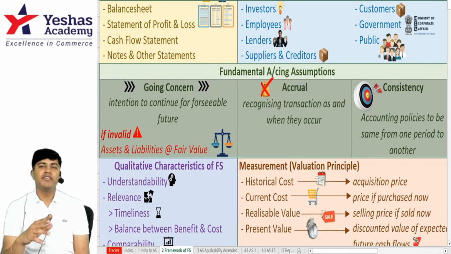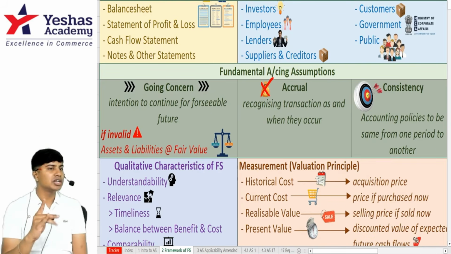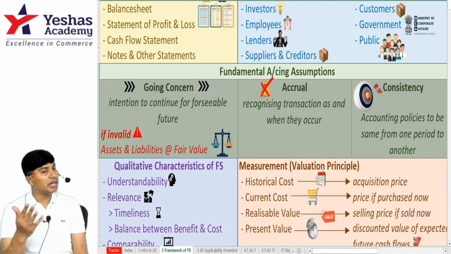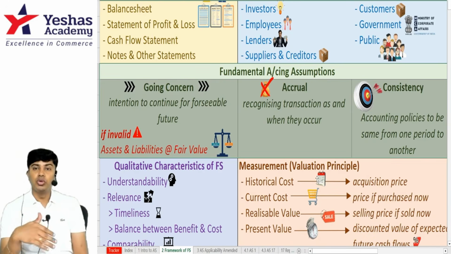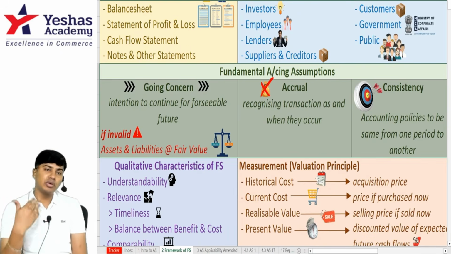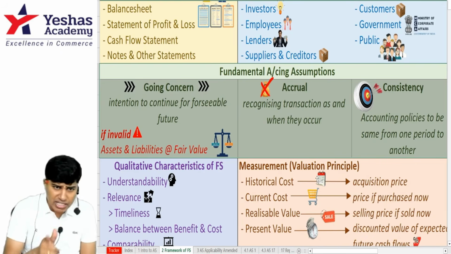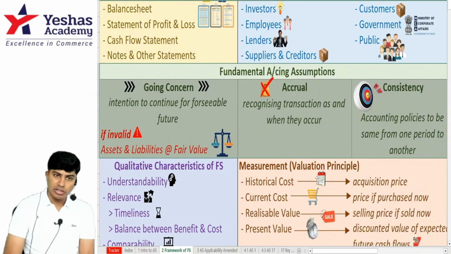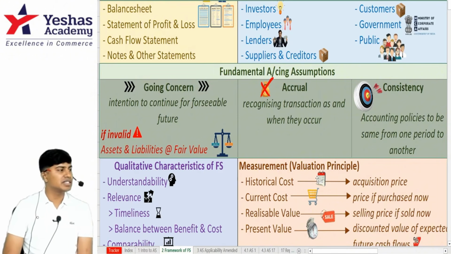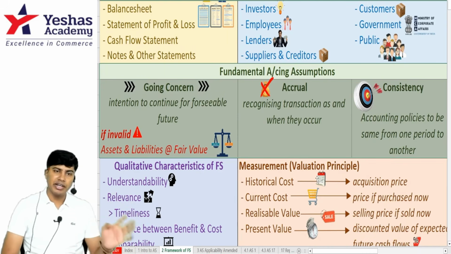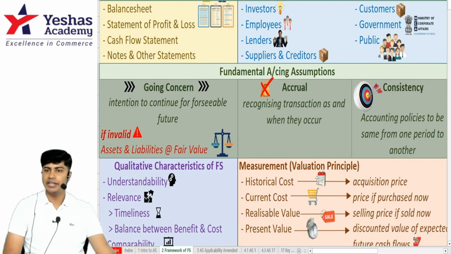Third point, consistency. When you prepare financial statements, accounting policies should be consistent from one year to another year. You can't keep changing your policies from year on year. It has to be consistent. These three are by default assumed to be followed by every entity. You don't have to tell that you are a going concern. You don't have to tell that you follow accrual concept. You don't have to tell that your accounting policies are consistent. If you don't tell anything, this is assumed. If in case your entity doesn't have going concern, or there is no accrual, or there is breach of consistency, then you have to make a statement that this is not followed. If you don't make any statement, it is always assumed that these three are followed by the entity.